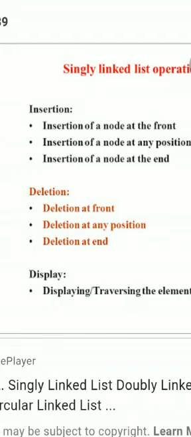There are three cases for the insertion operation. We can insert a node at the front position, that means just before the first node. We can insert a node at the last position, where the null pointer is there, and we can store the node in between two nodes. These are the three insertion cases.